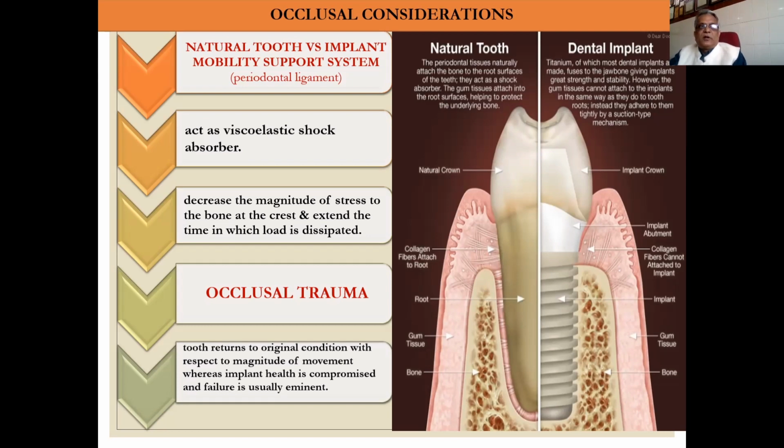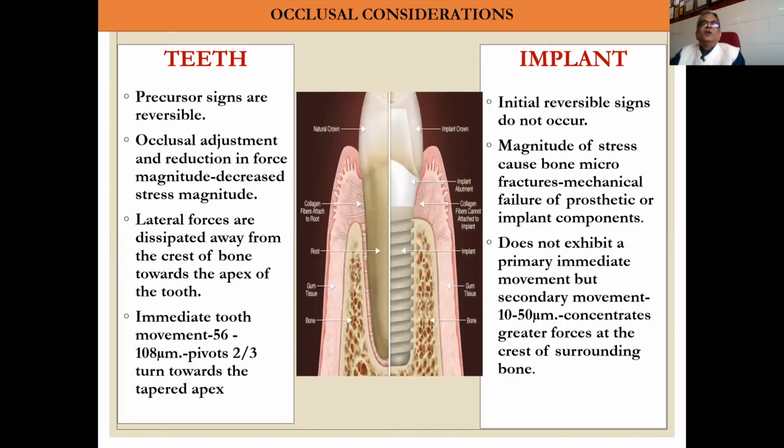Other things are good. Retention is good, support is good, stability is good, but this beautiful mechanism of the periodontal ligament is not there, which is a boon to the human masticatory system. If we compare natural and dental implant, precursor signs are reversible. Initial irreversible signs do not occur.